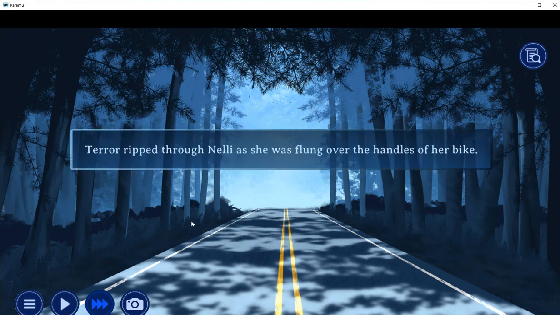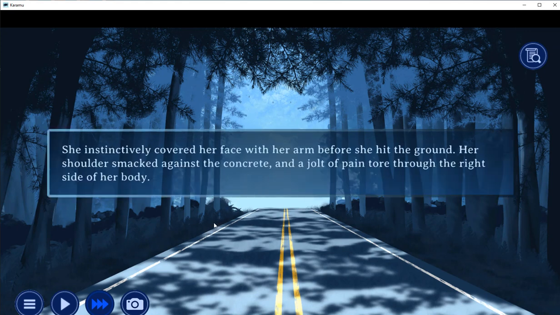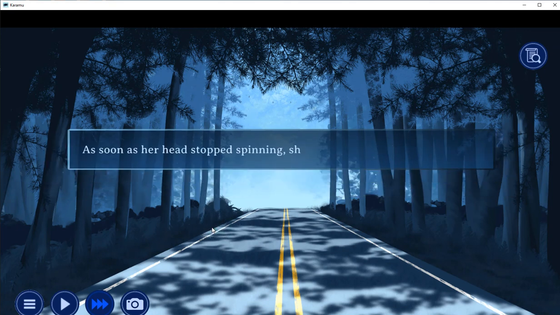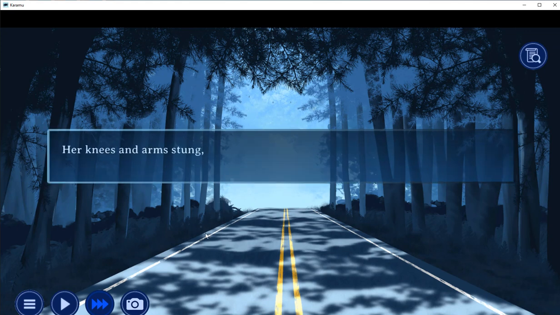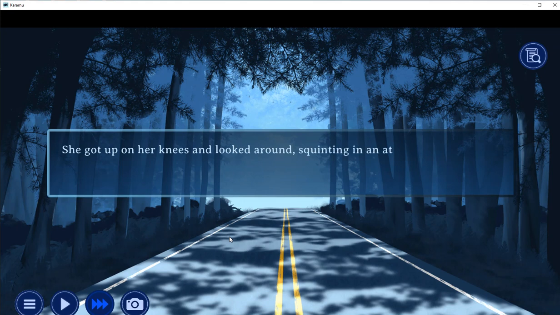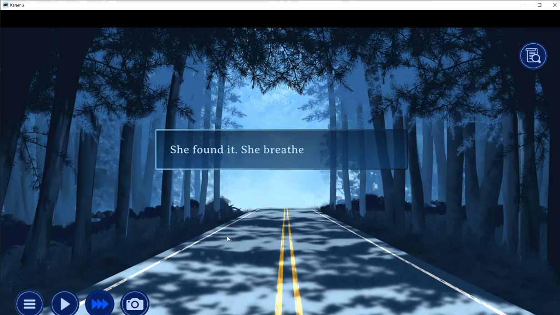Terror ripped through Nelli as she was flung over the handles of her bike. She instinctively covered her face. Her shoulder smacked the concrete, a jolt of pain through the right side of her body. For a moment she lay on the road, trying to steady her breaths. As soon as her head stopped spinning, she forced herself up on her elbows. She rotated her shoulder. It hurt, but she could move it. Her knees and arms stung too. At first she was going to check them for injuries, but then she stopped herself. She got up on her knees, looked around, squinting in an attempt to pierce the murkiness of the early dawn light. Heart pounding, she patted the ground all around her. She found it. She breathed a sigh of relief.